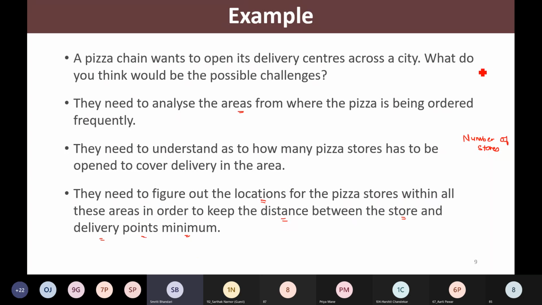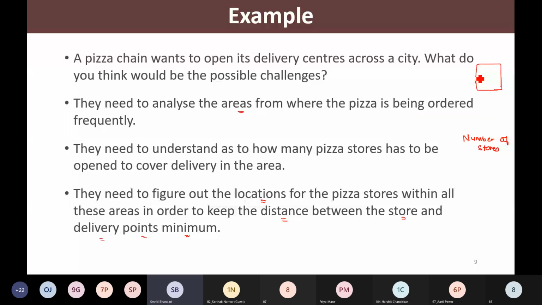See, there is a city, a huge city, right? And they are running their business in this city, right? But they are facing some problems as far as delivery of pizza is concerned. So they want to open the delivery centers across the city, more than one delivery center, right?